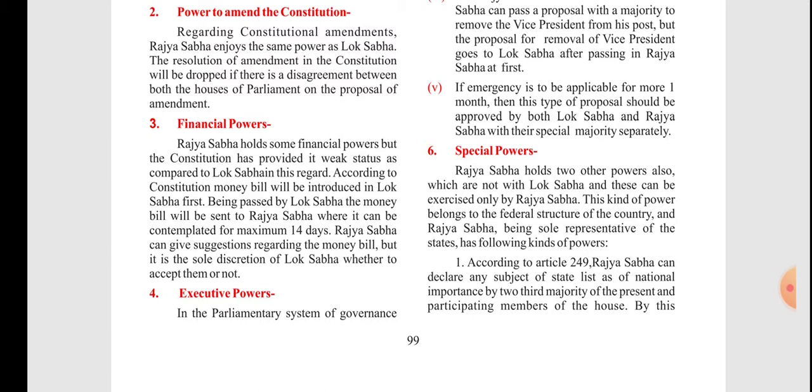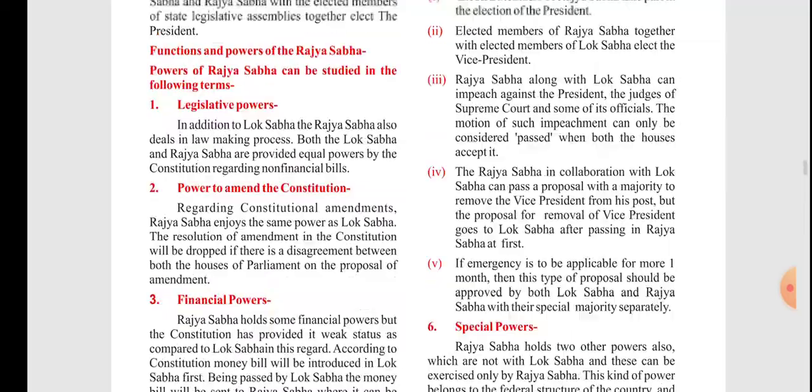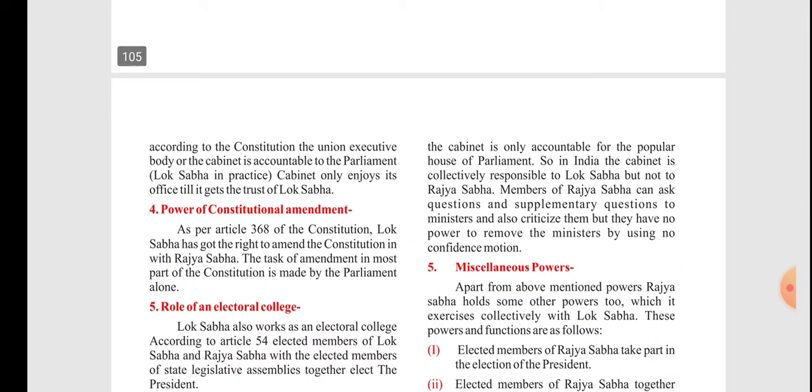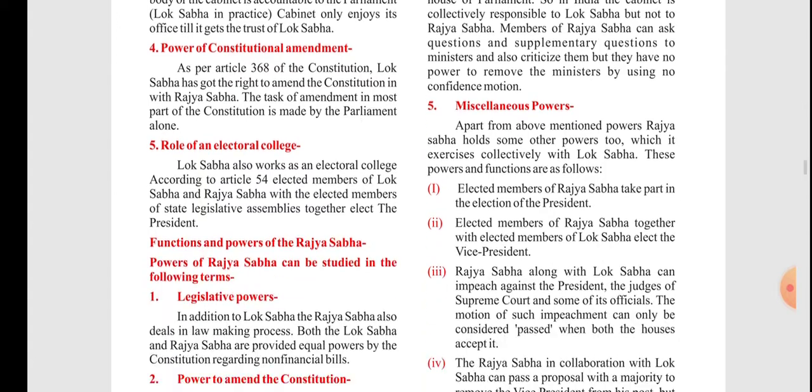Executive power. In the parliamentary system of governance, the cabinet is accountable only to the popular house of parliament. So in India, the cabinet is collectively responsible to the Lok Sabha but not to the Rajya Sabha. Members of Rajya Sabha can ask questions and supplementary questions to the ministers and also criticize them, but they do not have the power to remove the ministers by using a no confidence motion.